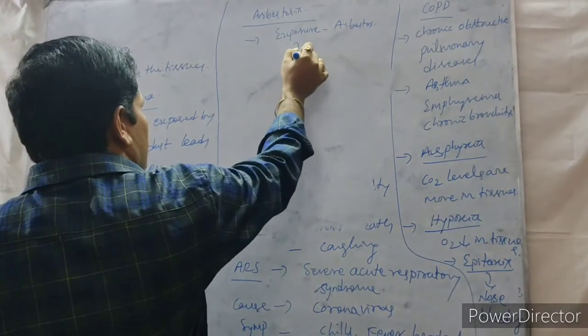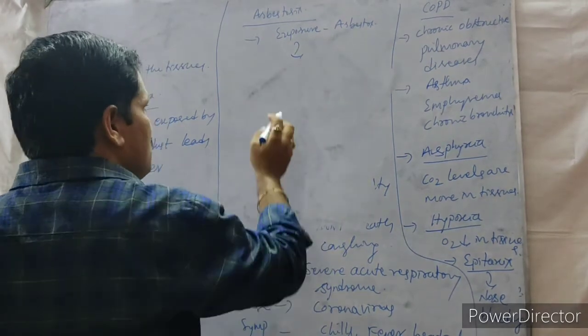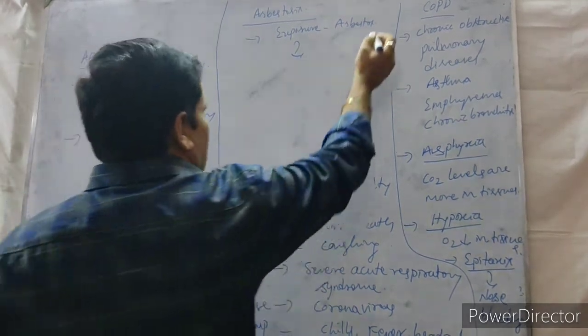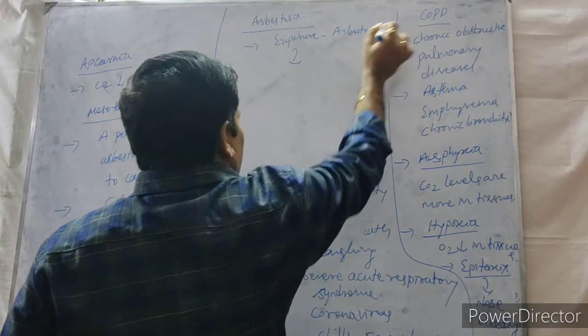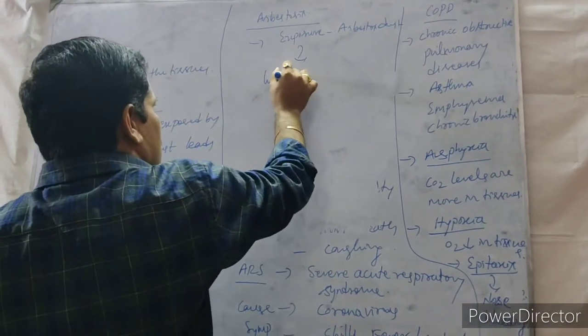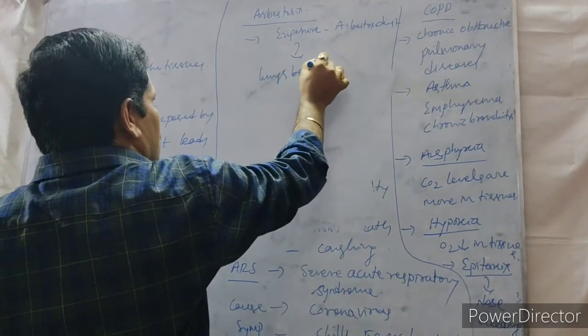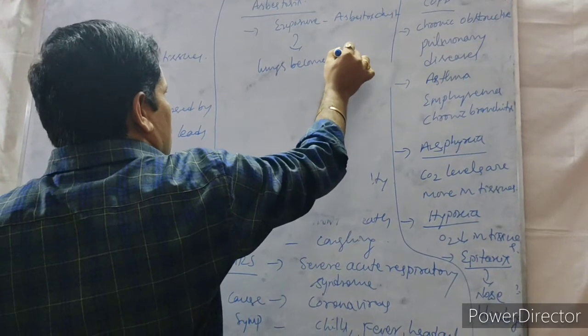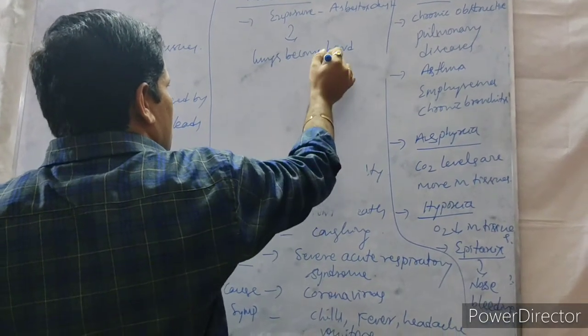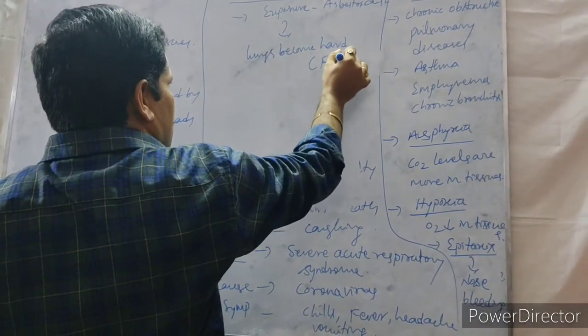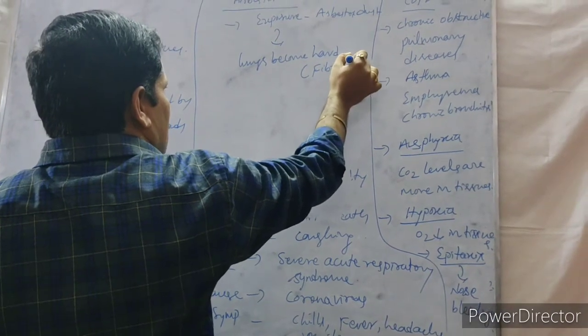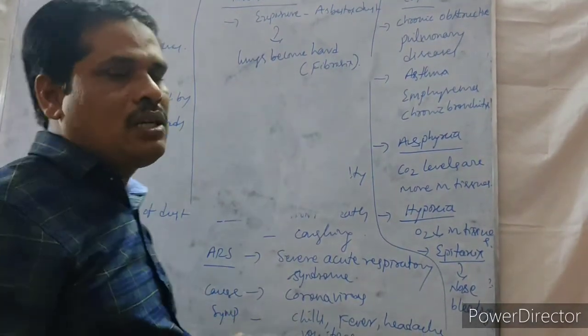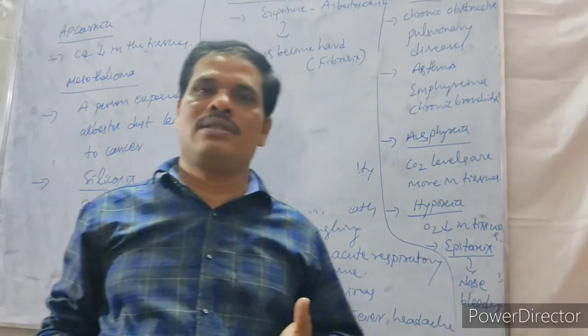The next one, what happened? Because of the exposure to asbestos dust, the lungs become hard. This is what we call fibrosis. Whenever the lungs become more hard, they lose elasticity.